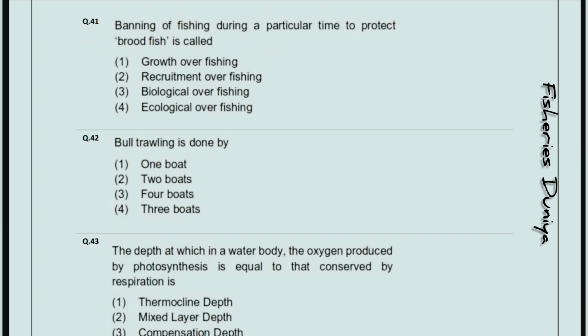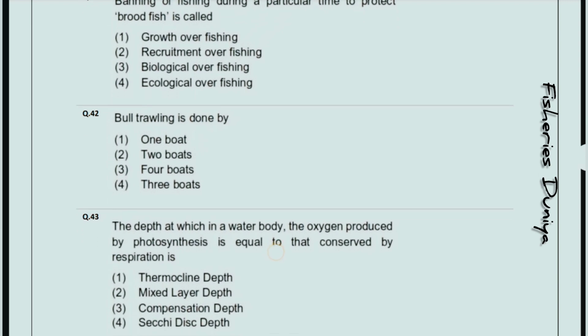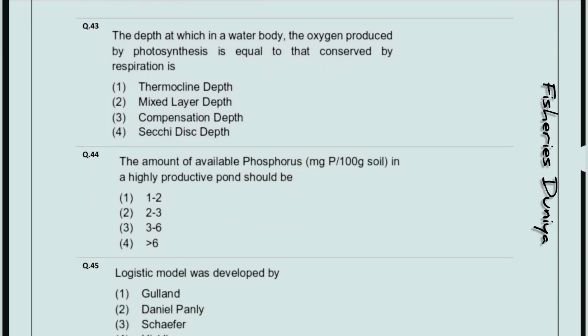Banning of fishing during a particular time to protect brood fish is called, so the correct answer is option number 2, recruitment overfishing. Bull trawling is done by, so the correct answer is option number 2, 2 boats. The depth at which in a water body the oxygen produced by photosynthesis is equal to that consumed by respiration is, so the correct answer is option number 3, compensation depth.